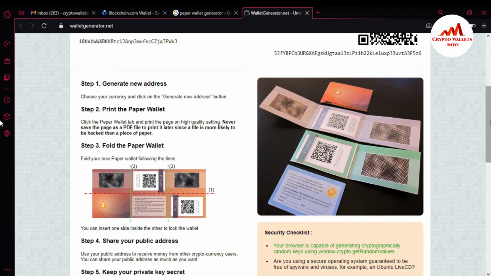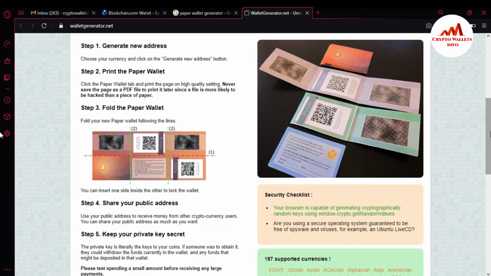Step number 3 is to fold the paper wallet. When you have printed your paper wallet, you just simply fold it. You can see it in the picture, first, second, and third, how you can fold your paper wallet.